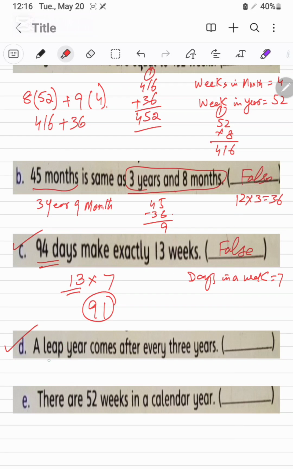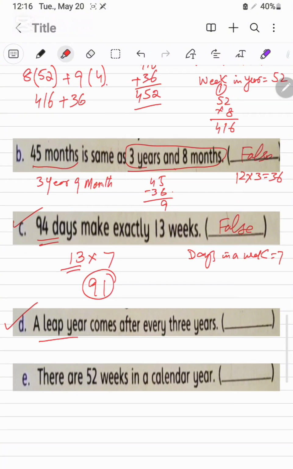Now it is the question number 4. Leap years come after every 3 years. Leap year is a year which have the 29 days of February.